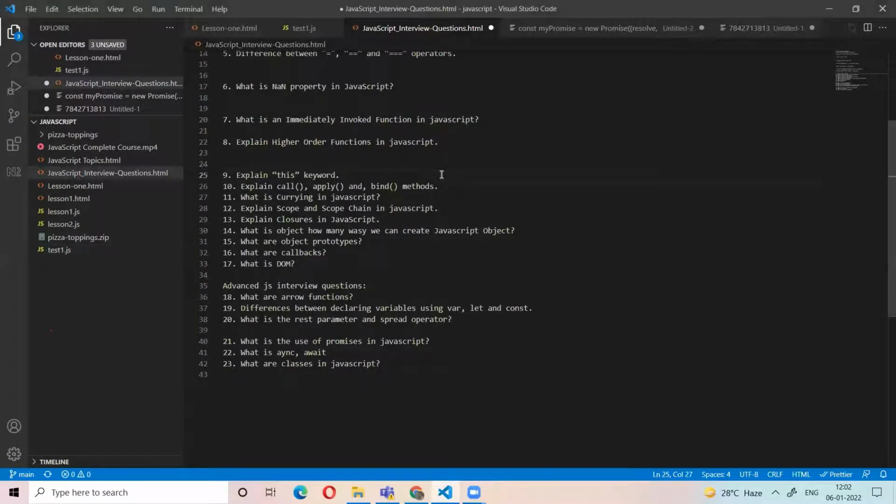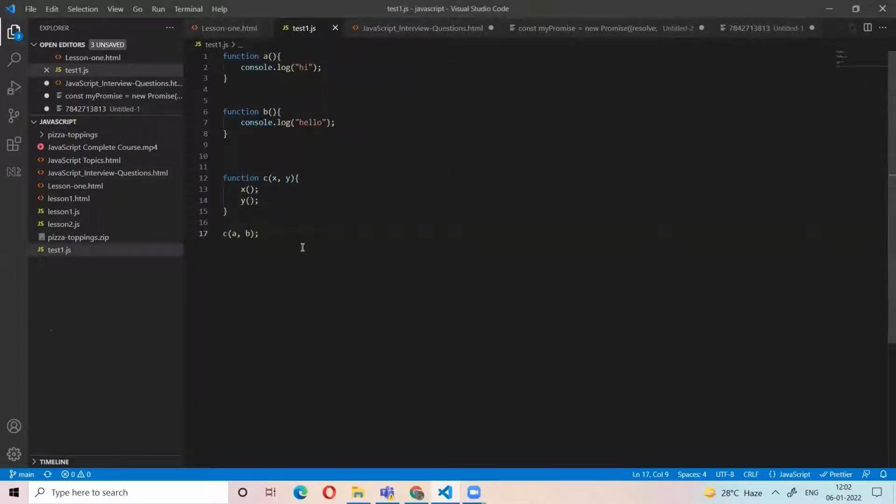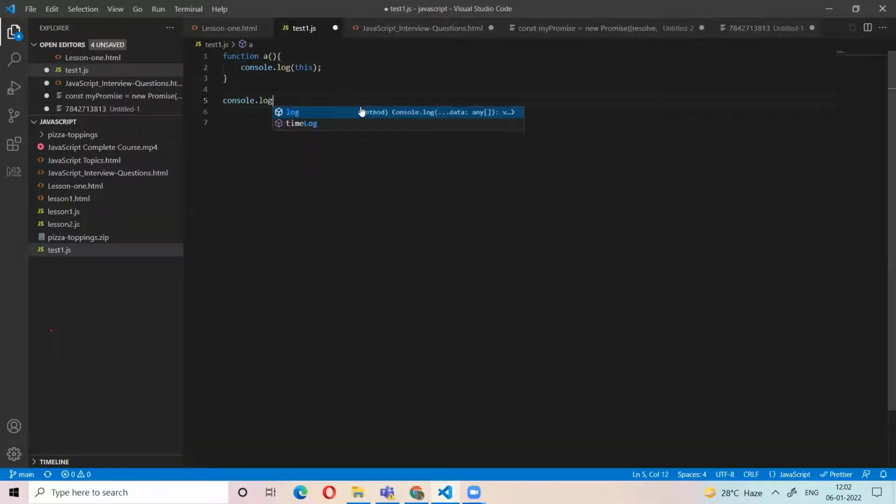Okay. Now, this keyword. What is this keyword? Let's see. I have a normal function and I use this here. Now console.log of this. What is the output?